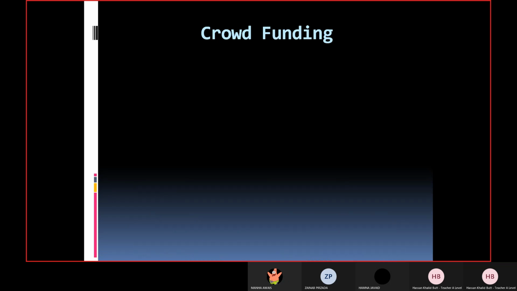crowdfunding. You need to understand that as well. And why the word crowd is there. Funding, we understand. We are getting funds from crowd. We are getting finance from crowd. Do you know why we are saying crowd? Because whenever we use the word crowd, it means unknown people. They are not your relatives. They are not your friends. They are not the people who are closer to you or to whom you interact on regular basis. So that is why we call them crowds.